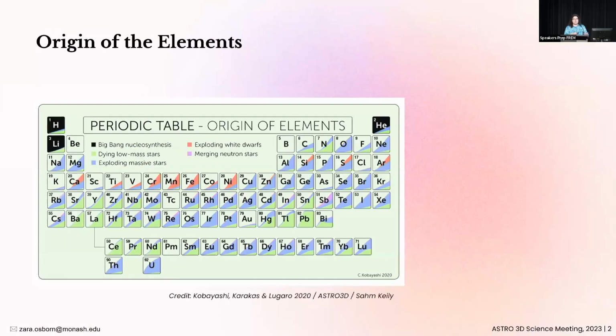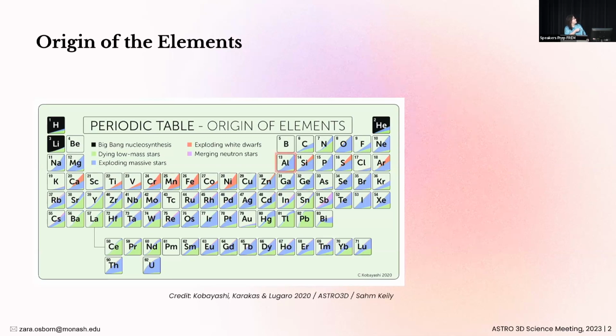The origin of the elements is a fascinating topic as it tries to answer one of humanity's oldest questions, and that is, where do we come from? Hopefully everyone in this room knows that everything heavier than lithium was forged in one way or another by a star. Most of you are probably familiar with this plot from Kobayashi, and this plot shows us the elemental abundances of all the elements of the periodic table as a function of time. And it also gives us a glimpse of the origin of these elements.